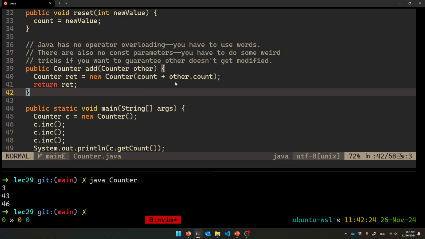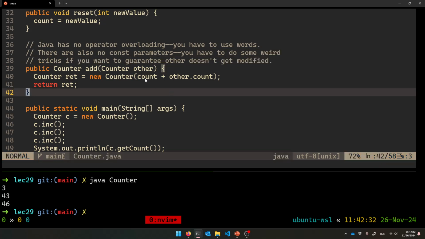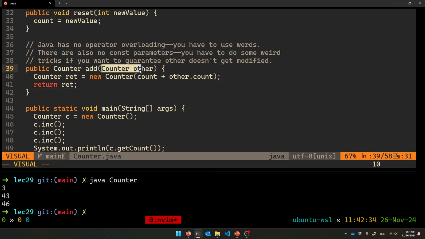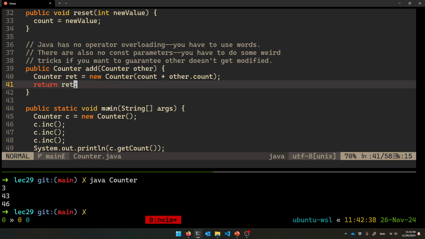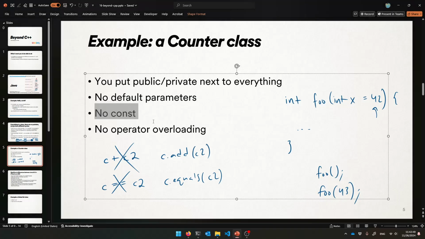It's just using it. So it also should have been marked as const. But there's a way to annotate that things aren't getting modified. And then also const parameters as well. You don't get those either. There's a way to mark these things, but it's a little complicated, and I don't remember it off the top of my head anyway. So there is a way to do it, but it's not really baked into the language, I would say. So yeah, there's that.